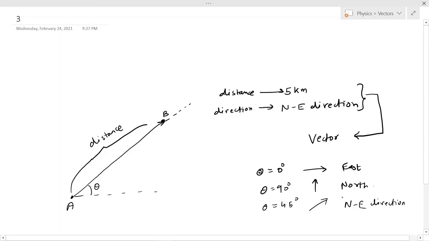So now we have understood how the vectors are denoted graphically. Let's talk about how they are represented analytically. Let's take the example of this vector only. Let's say the distance between the points B and A is AB. Then the vector is analytically represented by AB with the arrow on top of its head, and this arrow points in the right direction.